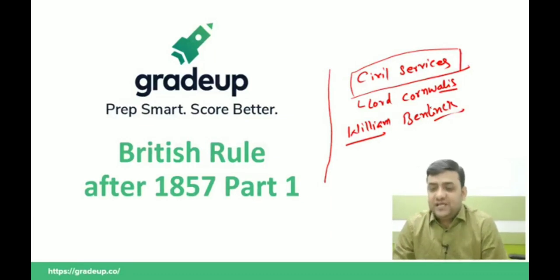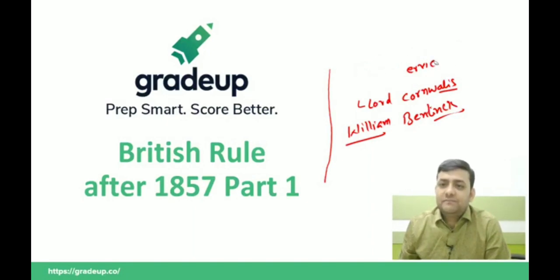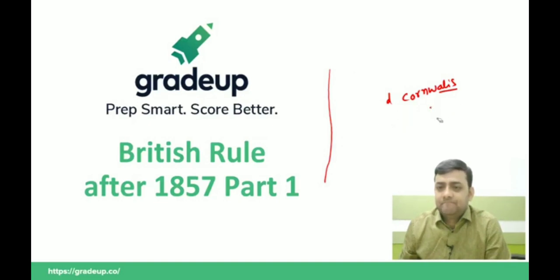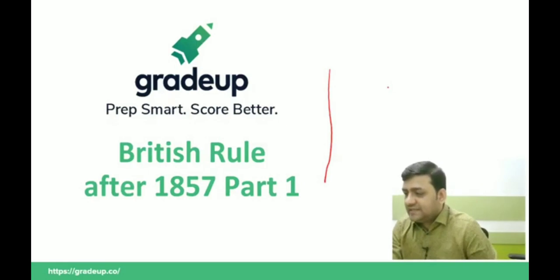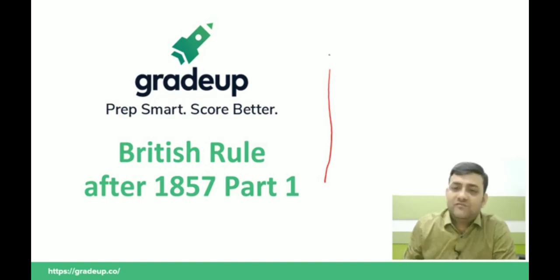Next question is: who introduced the policy of subsidiary alliance? Which governor came up with the policy of subsidiary alliance? Avinash Kumar, you have the answer of Wellesley.